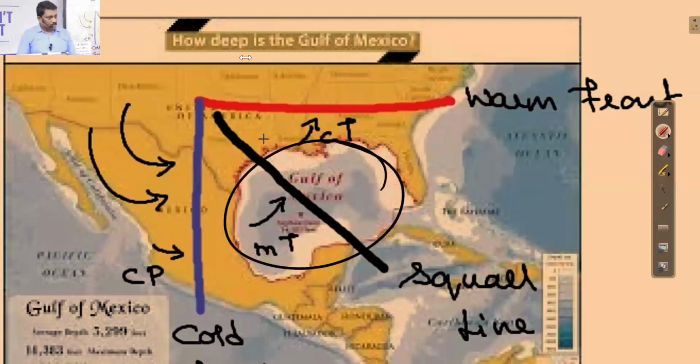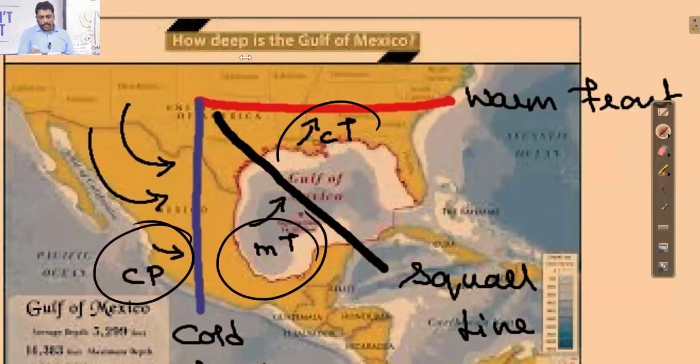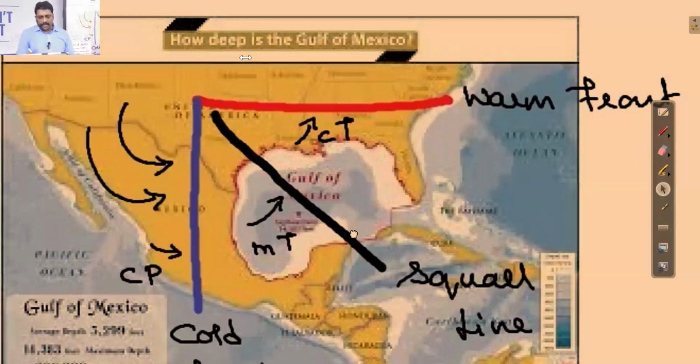Temperate cyclonic circulation. But the only thing is that the season is different. Okay. The different seasons, Gulf of Mexico experiences what? Both tropical as well as what? Temperate cyclonic circulation. So whenever near this Gulf of Mexico region, all 3 different air masses come into contact with each other, I've almost taken 3 different air masses.